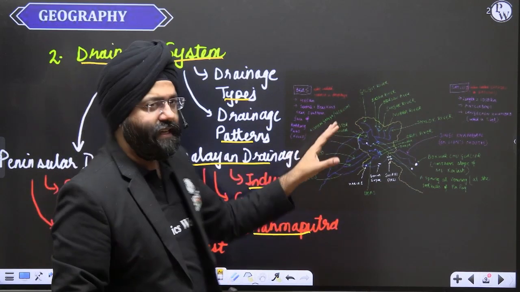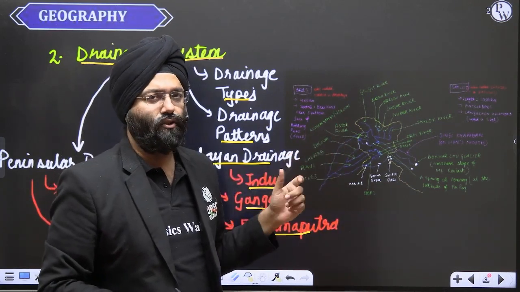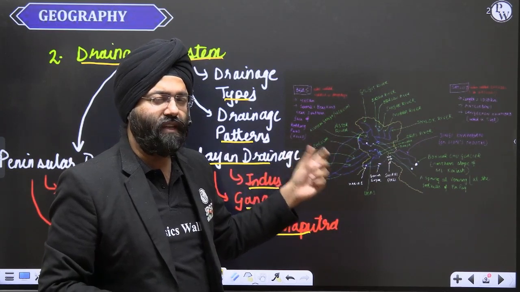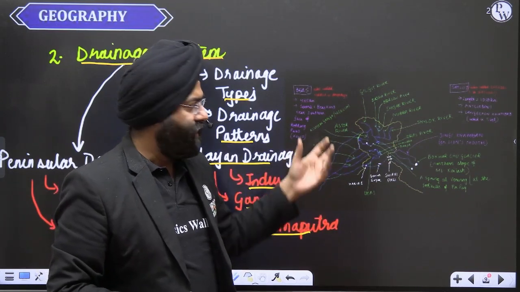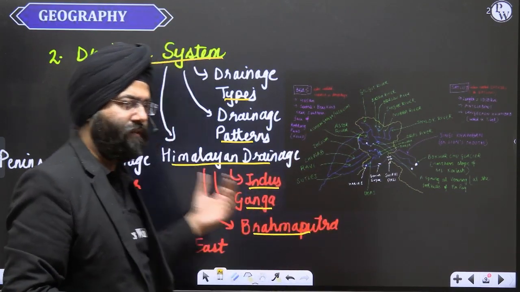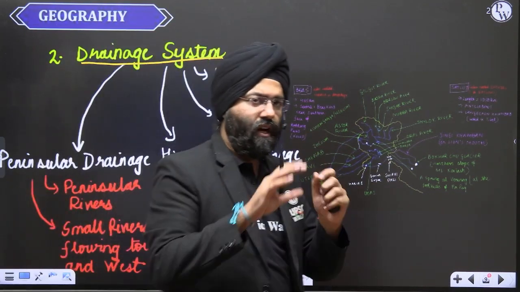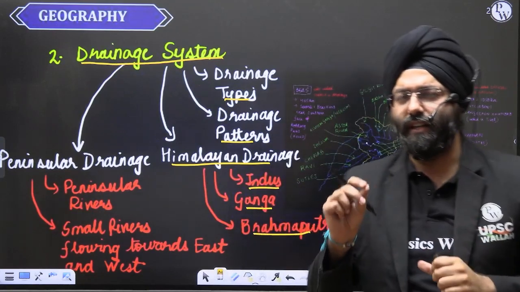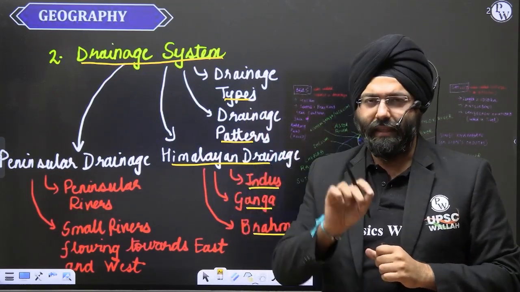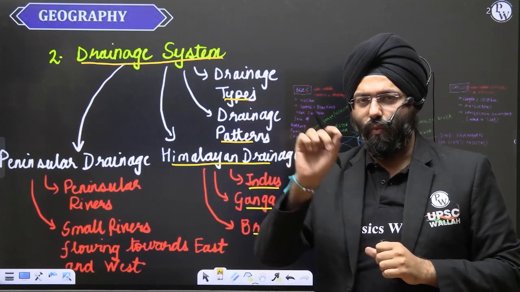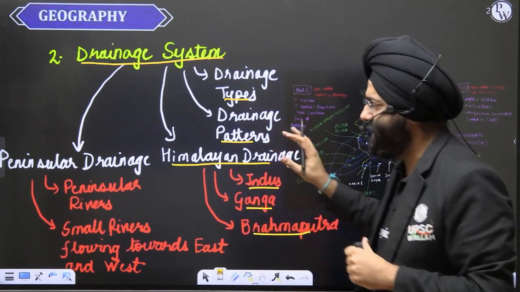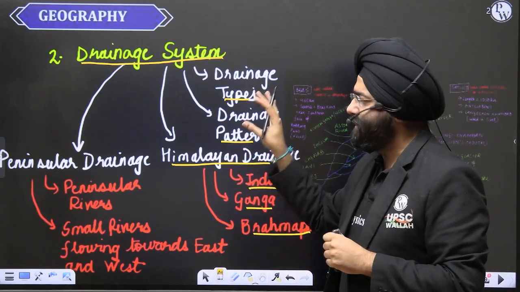Now, if you see this map that has been created on the board, it basically represents a comprehensive representation of the Indus drainage system. In a similar manner, we are going to do all the drainage systems for the Himalayas and obviously for the peninsular region also. So after completing this, possibly you will not have any problem knowing which river originates from what point, what is the probable length, what is the route being followed, which river is linking which other river. All these things will be covered in a comprehensive manner, which is basically the demand of the syllabus itself.